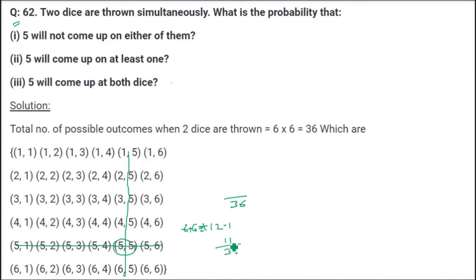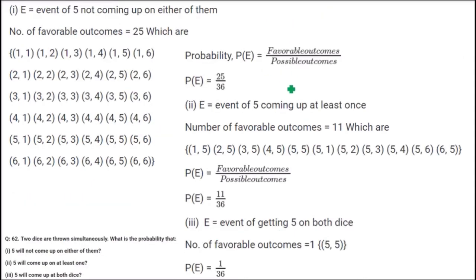What is the probability of not getting a 5? It is going to be 1 minus 11 by 36. That is going to be 25 by 36. So this is how we get 25 by 36. You can also count: other than this, if you discount all these, this all will be 25. So you can directly do 25 by 36.